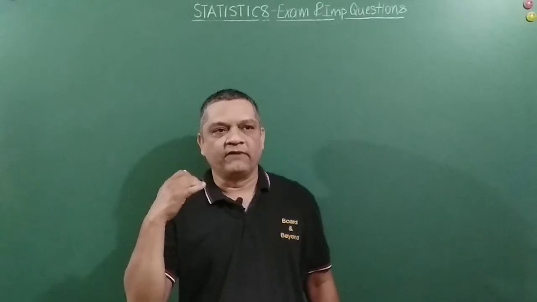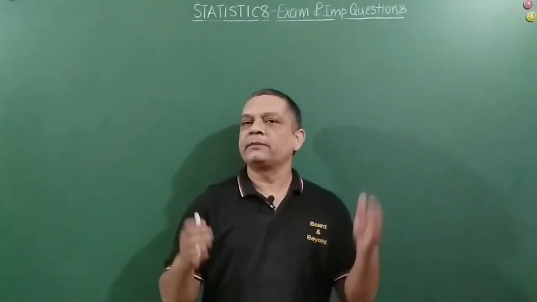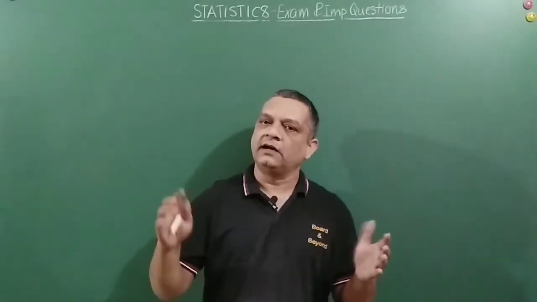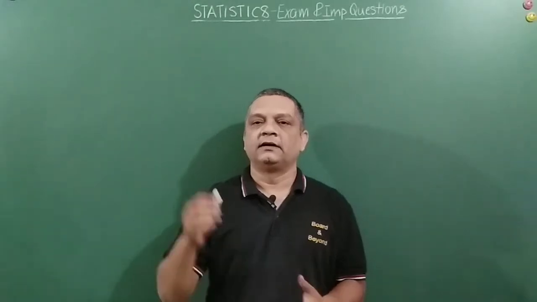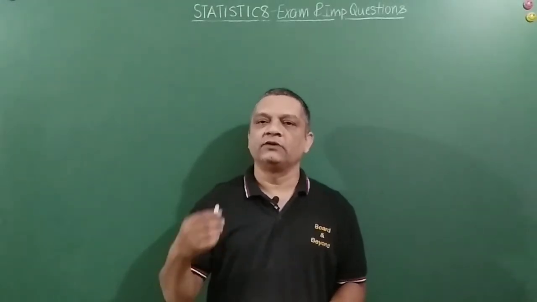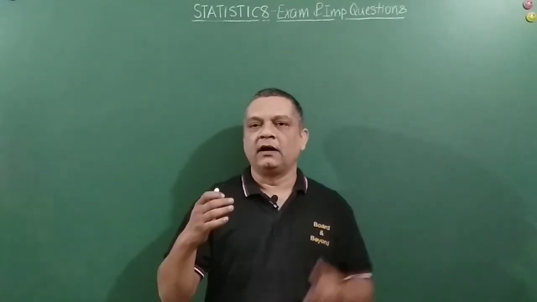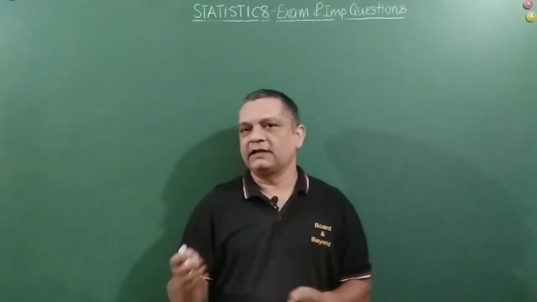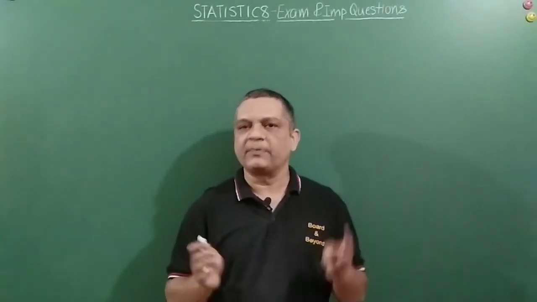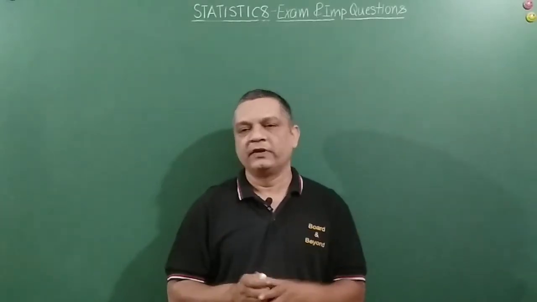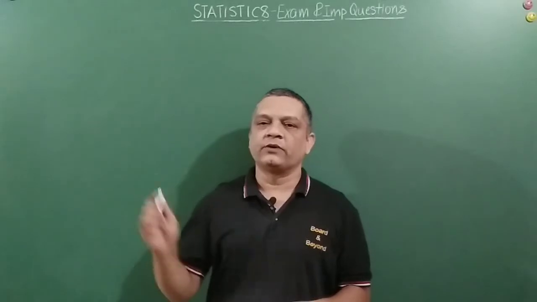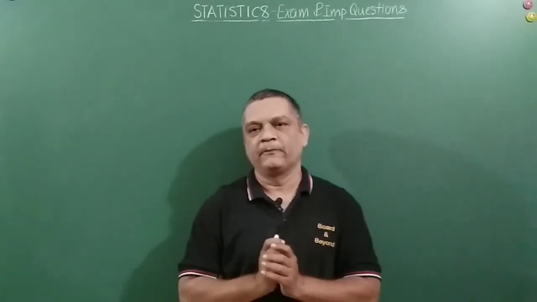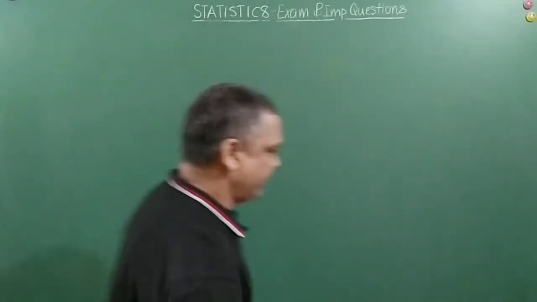I wanted to do this because in the examinations there are a lot of questions which keep repeating, and the questions are pretty straightforward, wherein you have to find the mean, median, or mode. Mean using either of the three methods that we have already seen. That is your direct method. Direct method is asked very rarely, but the step deviation method occurs most of the time, which we have already seen, right, friends? So we are going to see examination problems and find the missing frequencies only in this class, right? Okay, let's get going with the first problem.